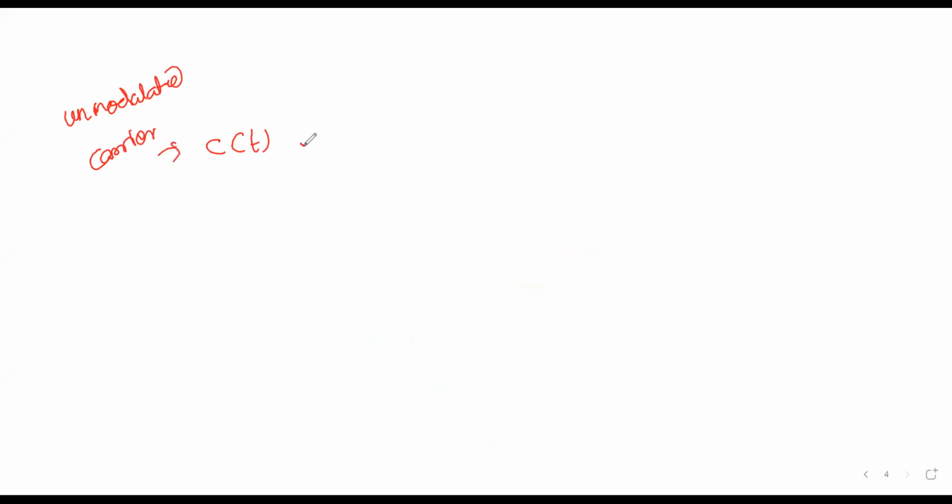For c(t), the expression was what? Ec cos omega_c t, right. This is the unmodulated carrier that you have been taking for AM, FM, PM, or ASK, PSK, FSK, whatever. This is a sinusoidal signal having an amplitude of Ec and an angle of omega_c t. I'm not writing phi here, because this is a time independent angle.